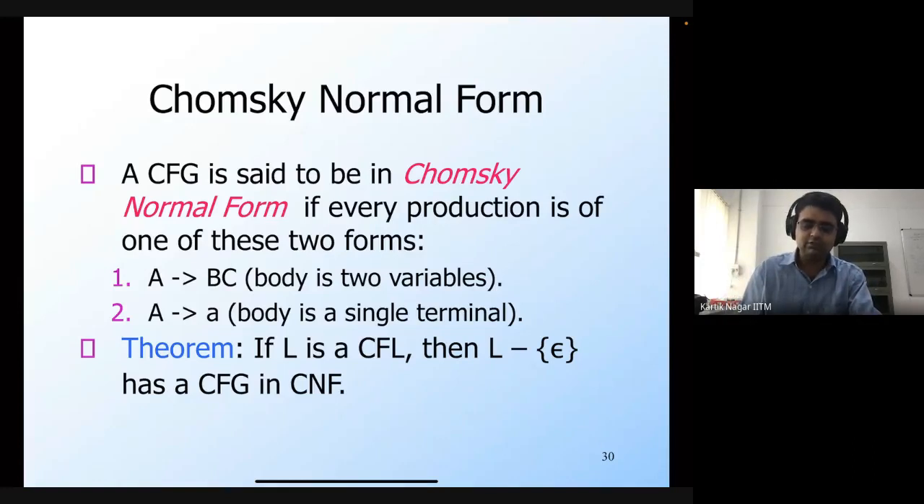But is the definition of CNF clear to everyone? Are there any questions?